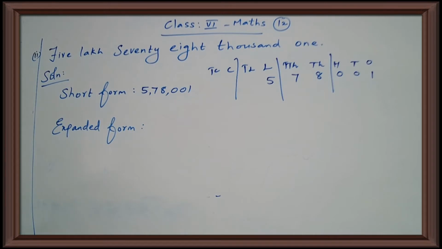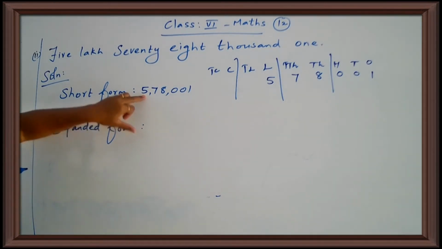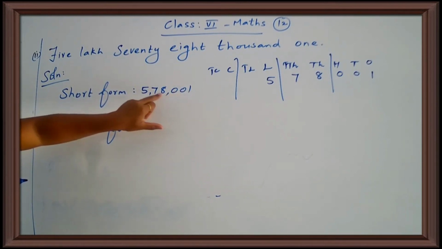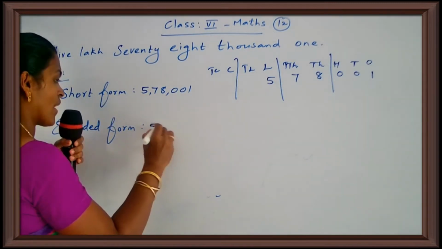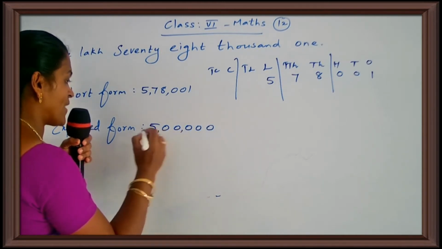Now you write in expanded form. What is the place value of this 5? Ones, tens, 100, 1,000, 10,000, lakh. So 5 lakh. Your place value of 5 is 5 lakh plus